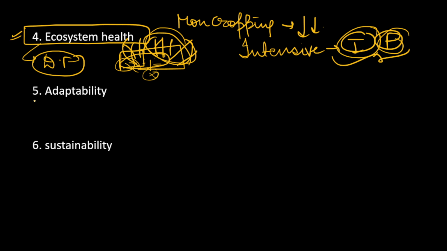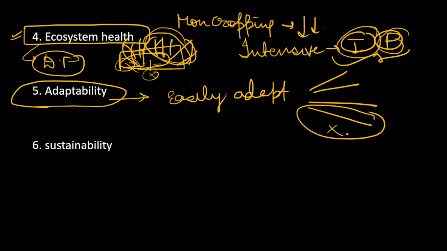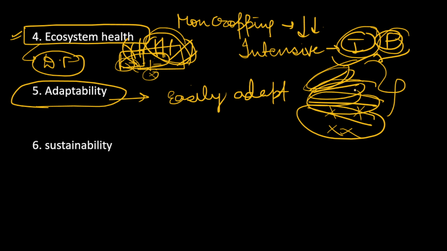Adaptability: here the farmers are able to adapt to changing conditions. It could be market conditions, it could be climate conditions. In diversified farming we can easily adapt, because we will have a diversified idea of different crops. Suppose suddenly there is a climate change and we are not able to grow this crop, but we still have an idea of these three crops, so we will adapt. And suppose for market events, one or two crops are not giving good prices, but we know the cropping systems and the markets of the other crops, so we can still adapt and shift our weight to those crops which are performing well.